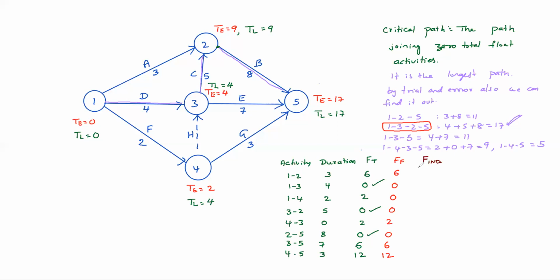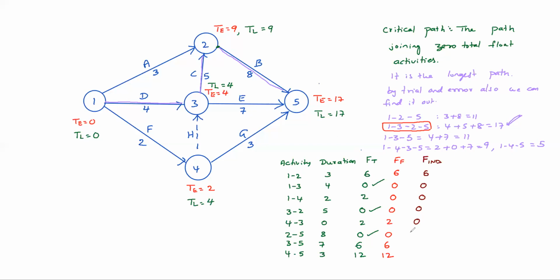Finishing is 9, starting is 0. 9 minus 0 minus 3, 6 only. 1, 3: that is 0 only. 1, 4: finishing is early, starting is late. 2 minus 0 minus 2, 0. 3, 2: finishing is 9, starting is 4. 9 minus 4, 5, 5 minus 5, 0. 4, 3: finishing is earliest, that means 4, starting is latest 4, 0, 0.